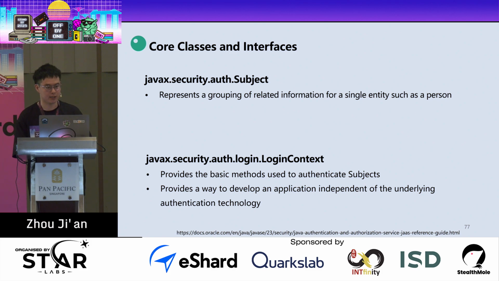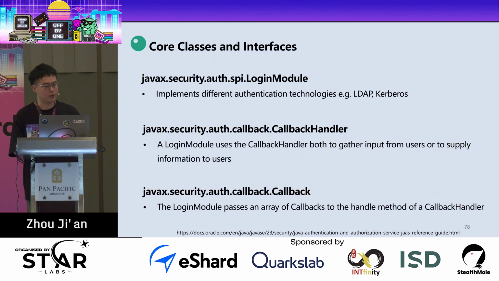First is the subject, which represents a grouping of related information for a single entity, such as a person. The login context provides the basic methods used to authenticate the subject. It also provides a way to develop an application independent of the underlying authentication technique. The login module implements different authentication techniques like LDAP and Kerberos. And the callback handler: a login module will use the callback handler both to get input from users and to supply information to users. The login module will pass an array of callbacks to the handle method of the callback handler.